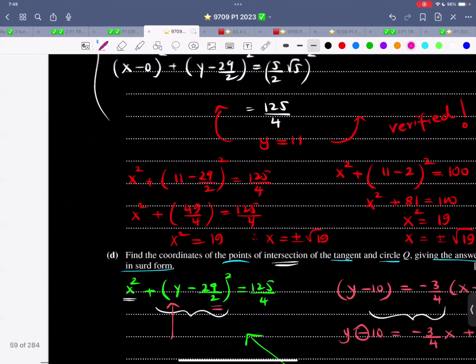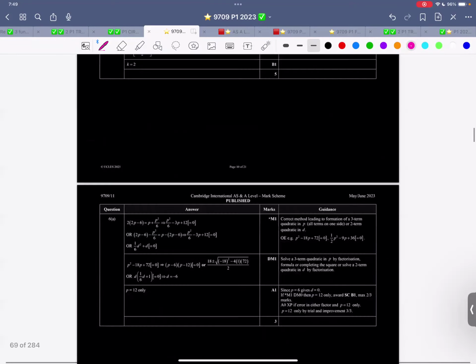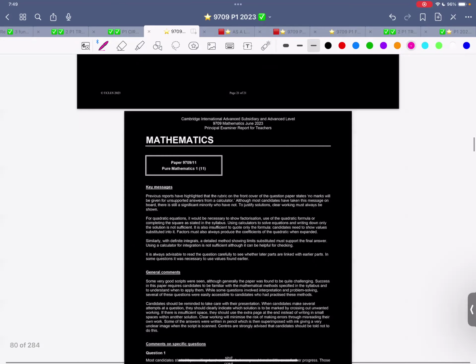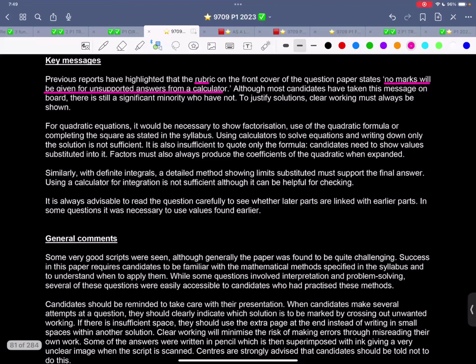Now let me read a little bit of this thing. That is the examiner report. I think it's over here. Yes. So key messages, I always keep on highlighting it. Let me highlight it once more so that it's in your head. Previous reports have highlighted that the rubric on the front cover of the question paper states no marks will be given for an unsupported answer from a calculator. Just show everything. For a quadratic equation, it would be necessary to show factorization, use of the quadratic formula, or completing the square as stated in the syllabus.